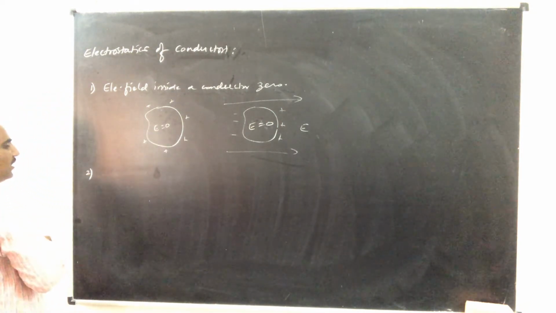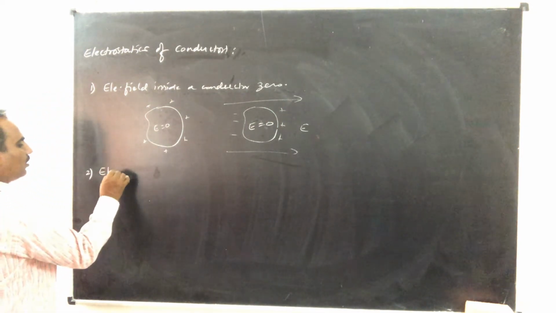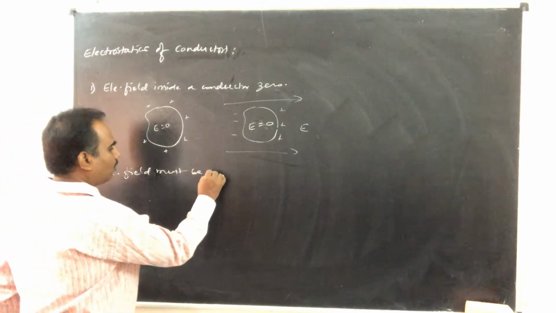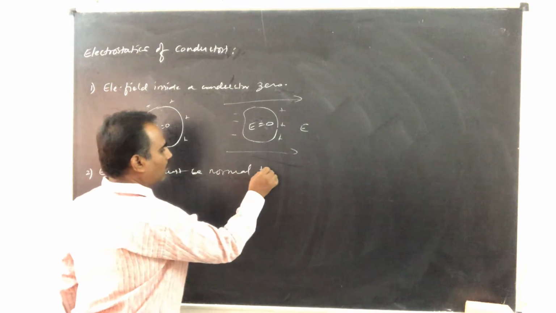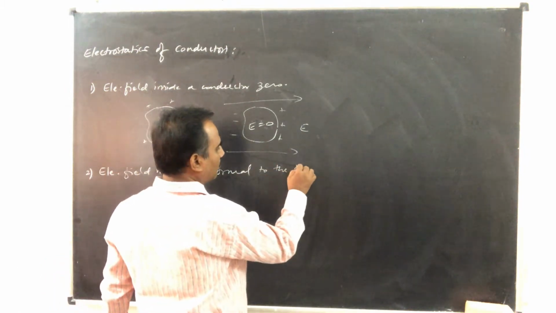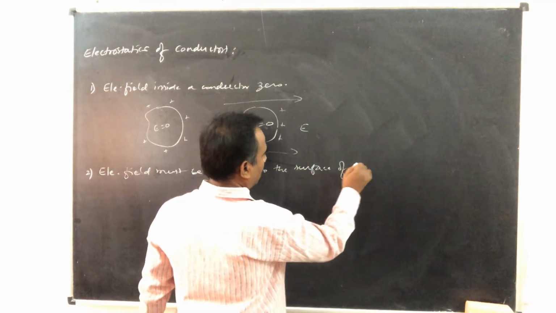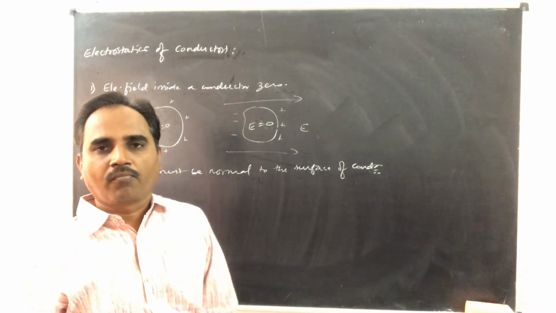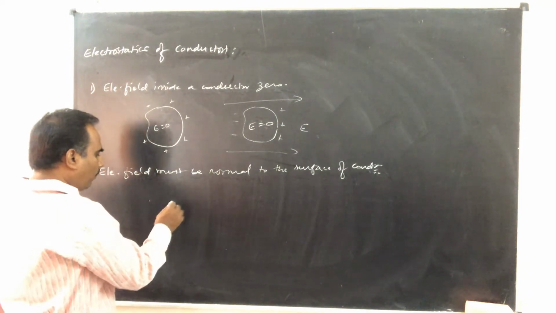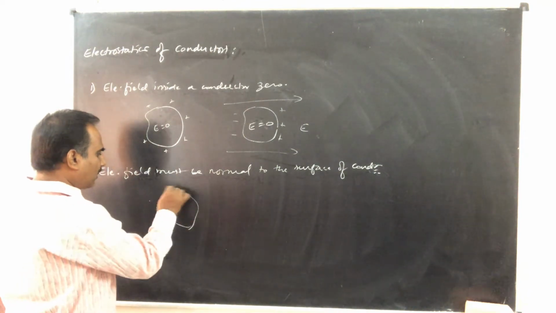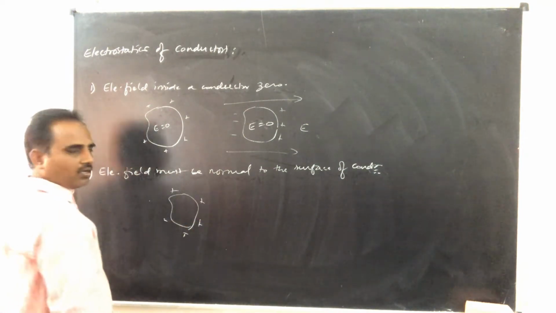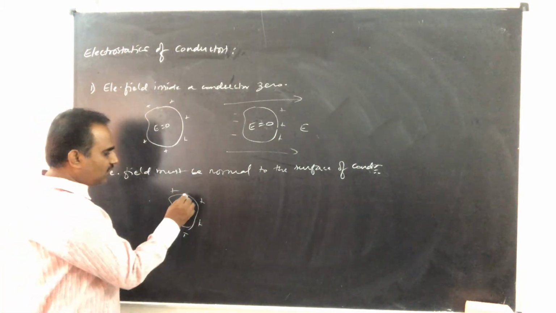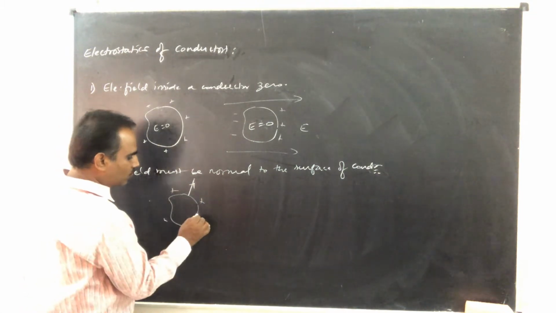The second property is electric field must be normal to the surface of conductor. See, in the properties of electric field lines, you learned that these electric field lines are perpendicular to the surface like this.